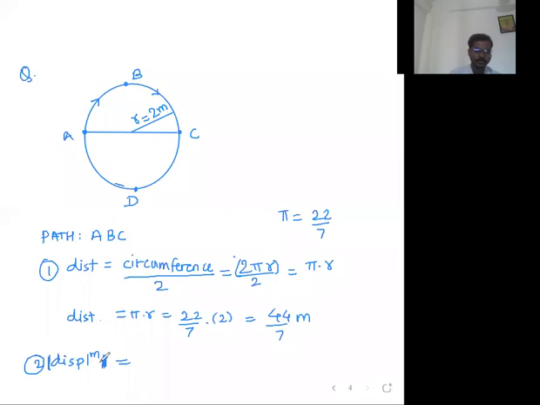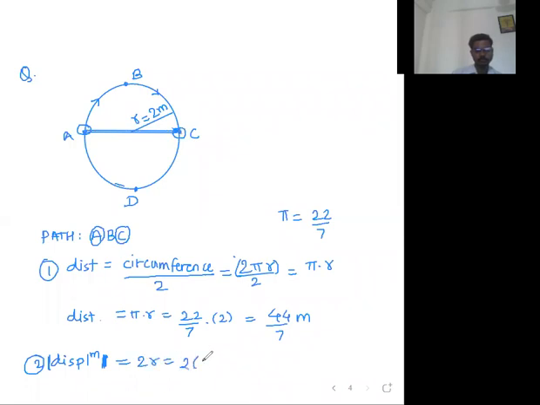How to read these two vertical lines? Sir, these two vertical lines are to be read as magnitude of displacement. Okay. Sir, A is the initial point, C is the final point. Yes, Mrunal, correct answer. So, sir, this is our displacement, which is equal to the diameter of the circle. How to find out diameter? Diameter is double the radius. That's it. Diameter is 2 times the radius.